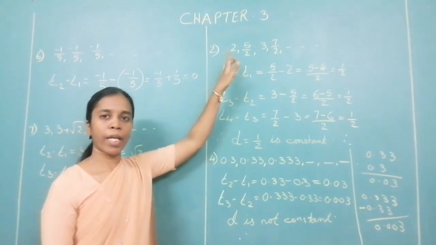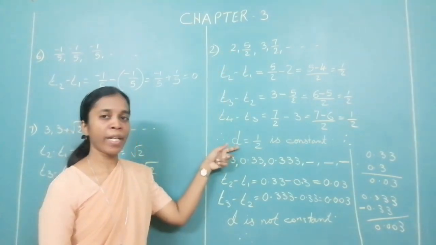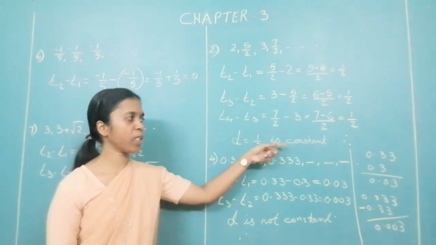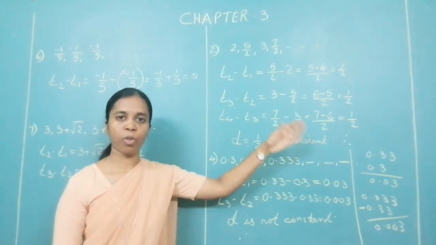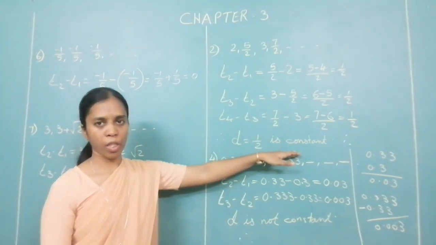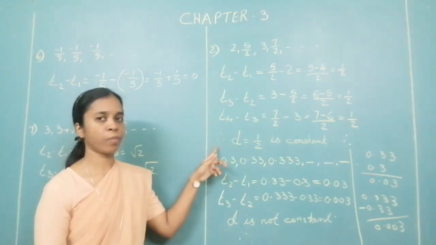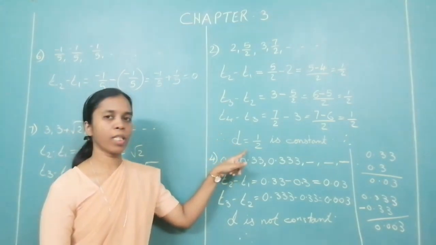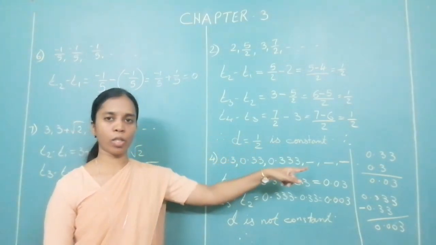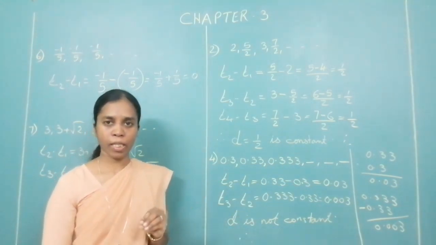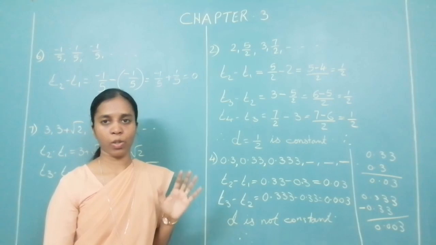What is your A? A is 2 and common difference d is equal to 1 upon 2 is constant. Therefore, the given sequence is an AP. This statement is very important. You have to add it over here. A is 2 and the common difference d is equal to 1 upon 2 is constant. Therefore, the given sequence is an AP. For exact steps, please look into the textbook.